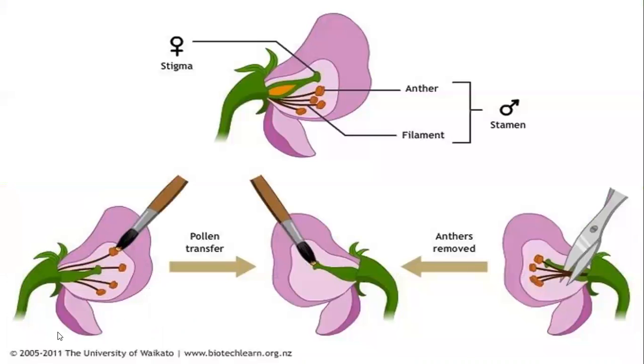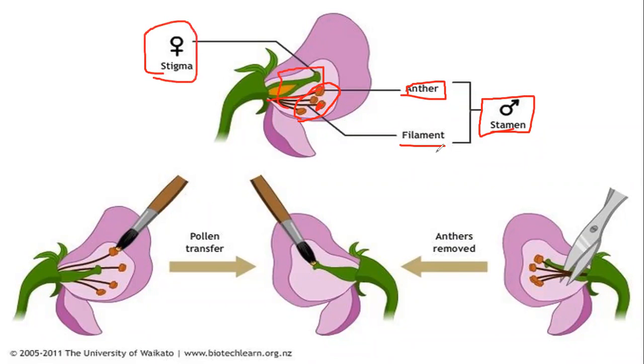Guys, look at this slide. The part from which the pollen grains are formed, these are the pollen grains, and this is called anther. Anther and filament are the parts of the male reproductive system. If you look at a flower and it contains pollen grain, then it is a male flower. And if it contains a part like this, then it would be stigma and it would be the female part of the flower. Clear? And that is the male reproductive part of the plant.